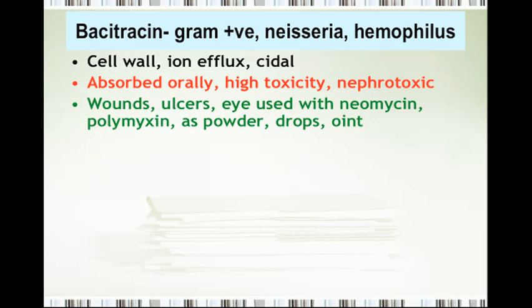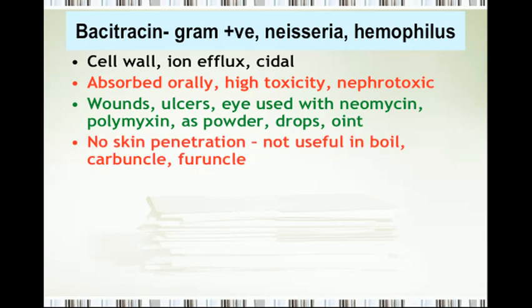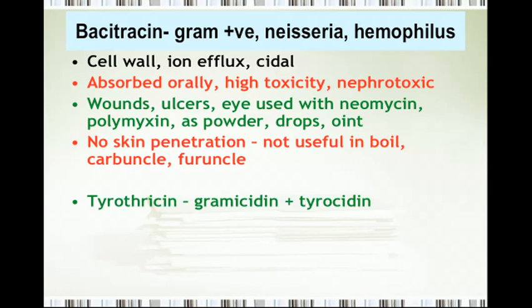Nobody is going to think of using bacitracin by systemic route of administration due to this toxicity. We're going to use it for wounds, ulcers. We're going to use it in the eye with neomycin or polymyxin as powder, drops or ointment. There's no skin penetration of bacitracin. That's why it's not useful to manage boils, carbuncles or furuncles.